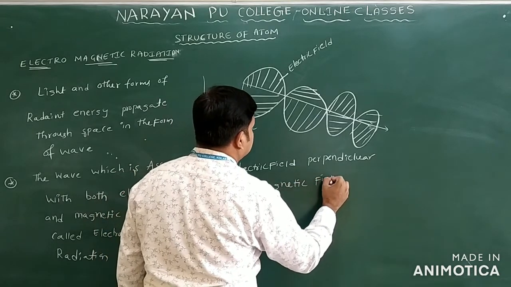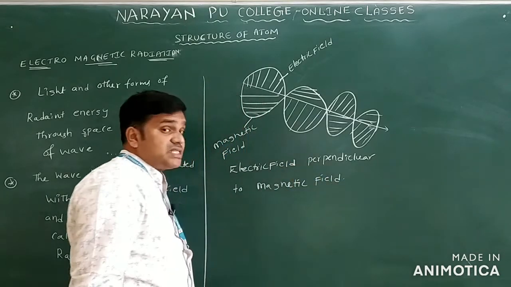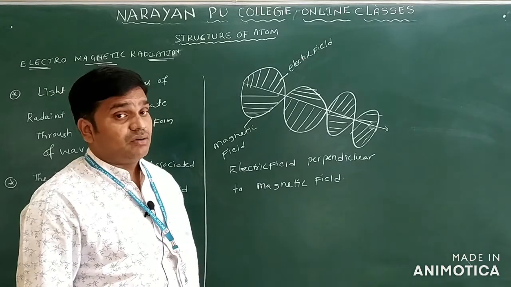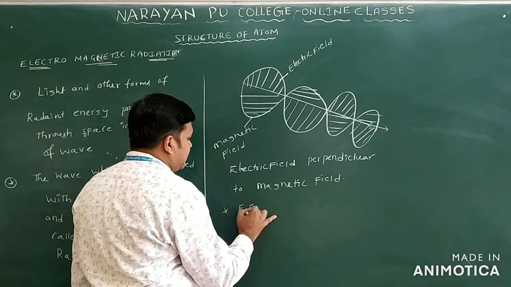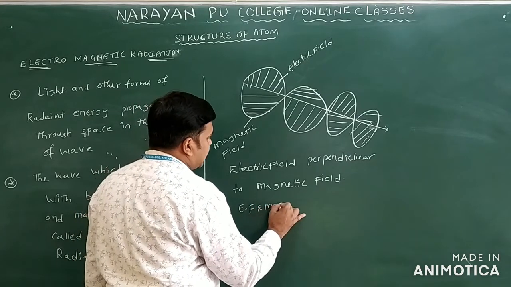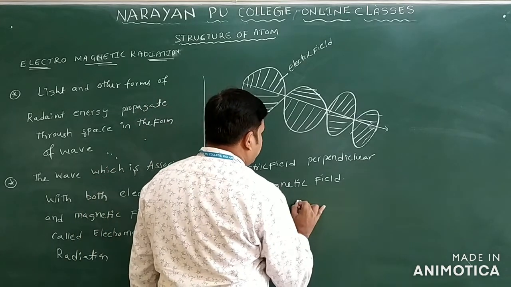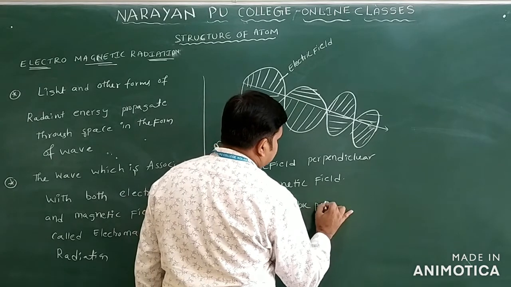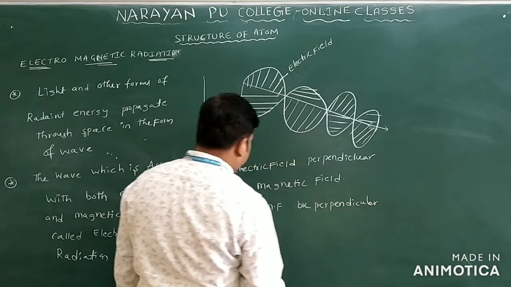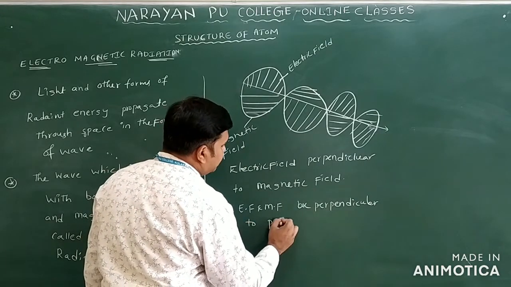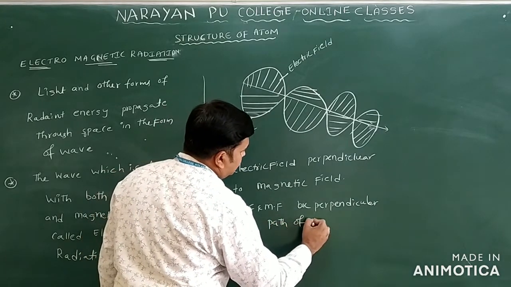These two fields are also perpendicular to the path of the wave. So I am writing here: electric field and magnetic field are perpendicular to the path of the wave also.